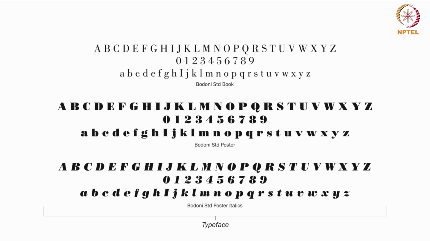And this is one example I'm giving you using the Bodoni font. This is Bodoni standard, then there is Bodoni standard poster, and Bodoni standard poster italics. If you look at these three, they are different fonts, and if you combine them, they fall under one typeface or one font family. At the same time, if you look into the differences, you will see there are variations as well. Letter J is changing gradually, letter G is changing, so there is a double story, this is a single story.